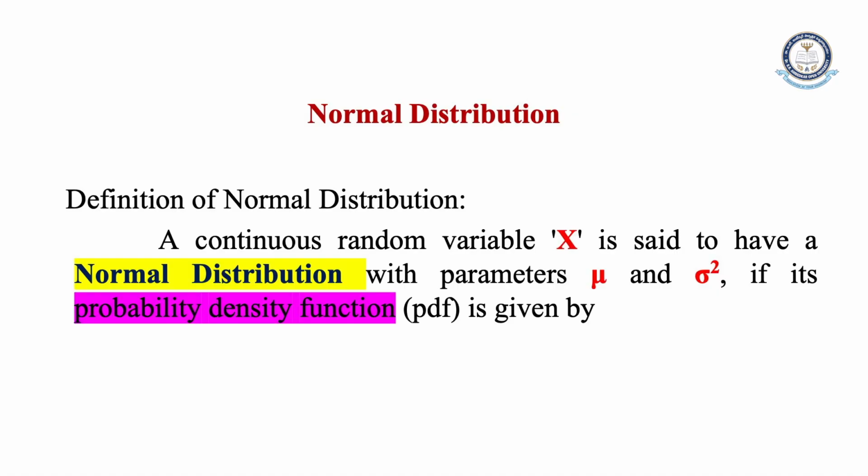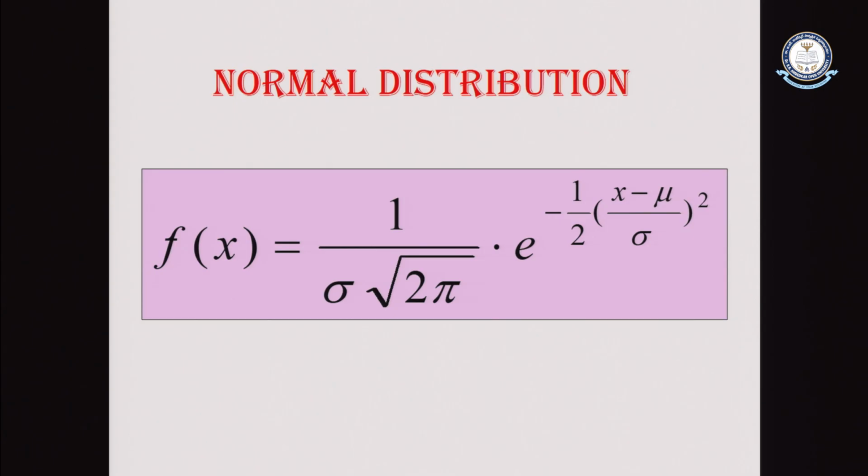A continuous random variable x is said to have a normal distribution with parameters mu and sigma square if its probability density function, simply PDF, is given by f of x equals 1 by sigma root 2 pi, e to the power of minus 1 by 2 of (x minus mu by sigma) whole square. This is the probability density function of the normal distribution.